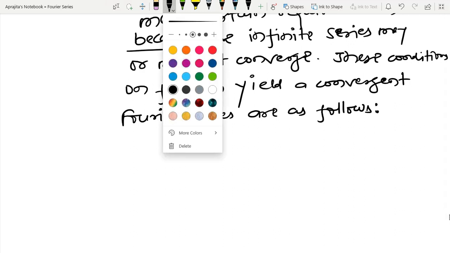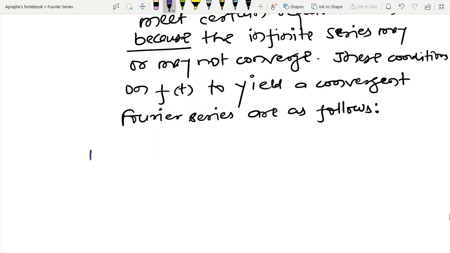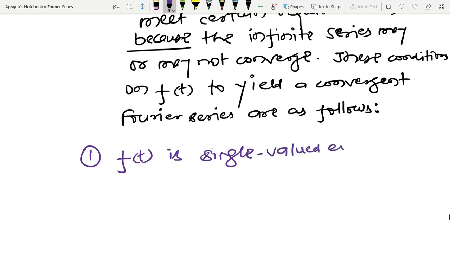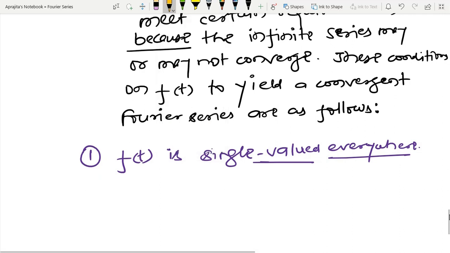So the first condition is f(t) is single valued everywhere. Let us try to understand what the meaning of single valued is. Suppose you have some function, you can define a function like this.